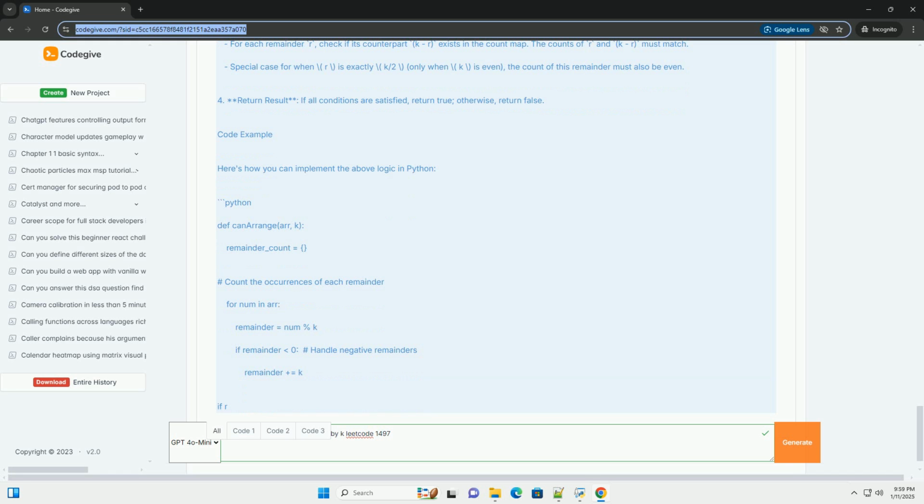Complexity analysis. Time complexity, O(n), where n is the number of elements in the array, since we go through the list once to count remainders and once more to check conditions. Space complexity, O(k) in the worst case for storing remainder counts. This approach efficiently determines if the array can be divided into pairs satisfying the divisibility condition.